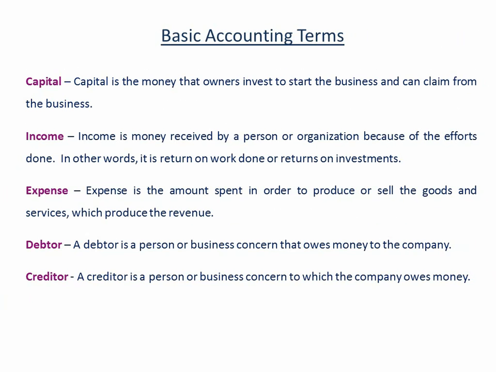Expense: any amount you have spent in order to produce or sell the goods and services which produce the revenue. That is, whatever expenses you have made on producing or selling of the goods or services is your expense. Next, debtor and creditor. A debtor is a person or business concern that owes money to the company, and a creditor is a person or business concern to which the company owes money. That is, debtor is the person or business from whom you have to take back the money, and creditor is the person or business entity to which you have to give the money.